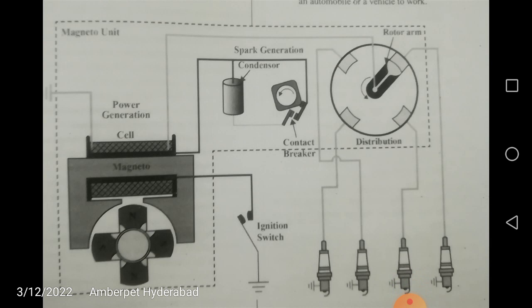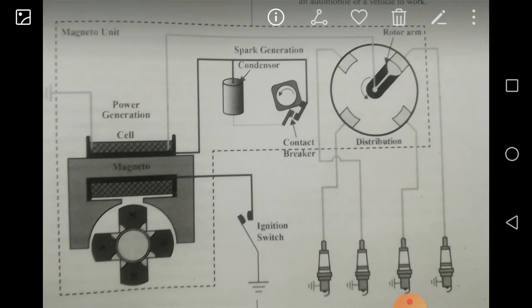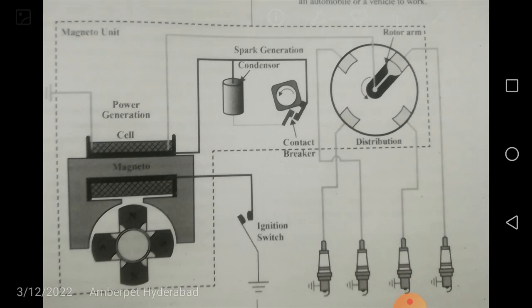Friends, in the third topic of the TSPSC AMVI syllabus, automobile engineering, there is a topic called automobile maintenance and servicing, and in the latter half is electrical technology. That means the complete electrical syllabus. In that, the ignition system is a very important topic, friends. You can expect a good number of questions, at least one or two, from this topic. There are basically three types of ignition systems: number one, the battery ignition system; number two, the magneto ignition system; number three, the electronic ignition system.